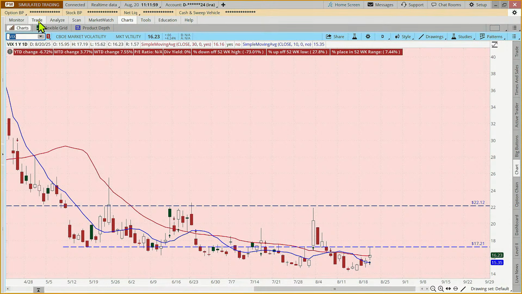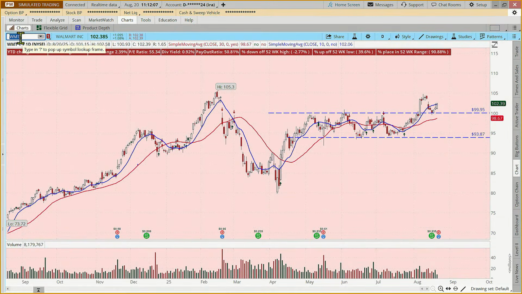So when we look at a stock like Walmart, we might say, given earnings is tomorrow, as much as this chart technically may look interesting and provide us with an opportunity for an example trade, with earnings coming tomorrow, we might decide to pass. Now, others might say, but Barb, this is the perfect time to do a short put vertical type trade because the premiums are going to be so rich. And this is true. Premiums are rich, and some traders will place a trade exactly for that reason if they're confident in what they're seeing in the chart.